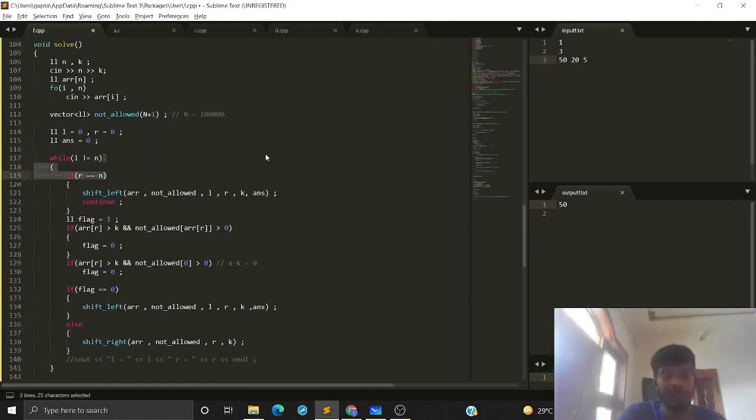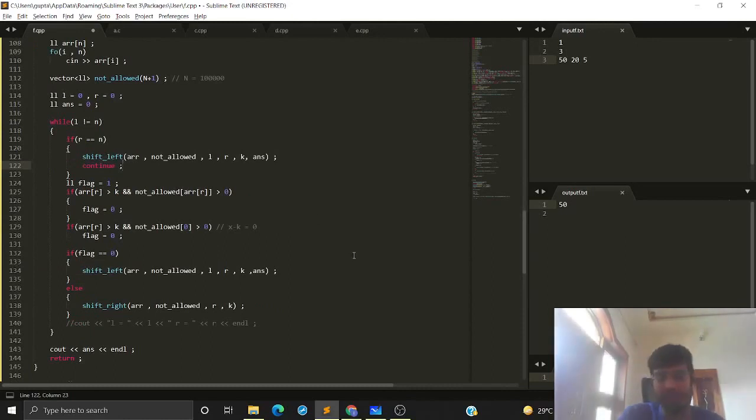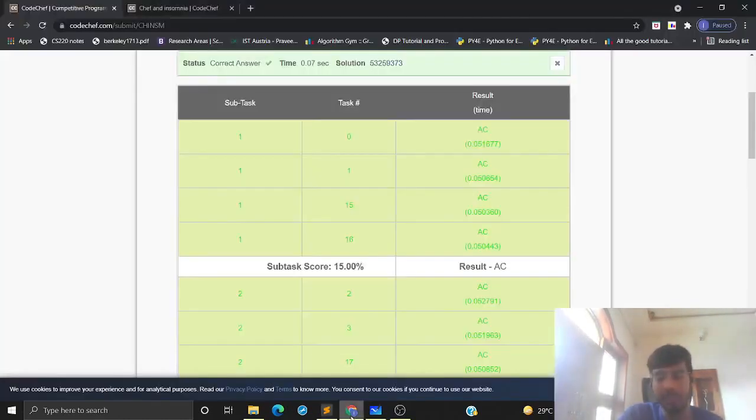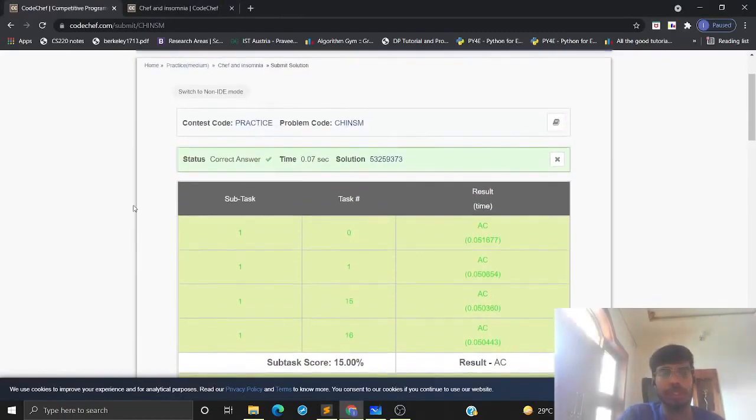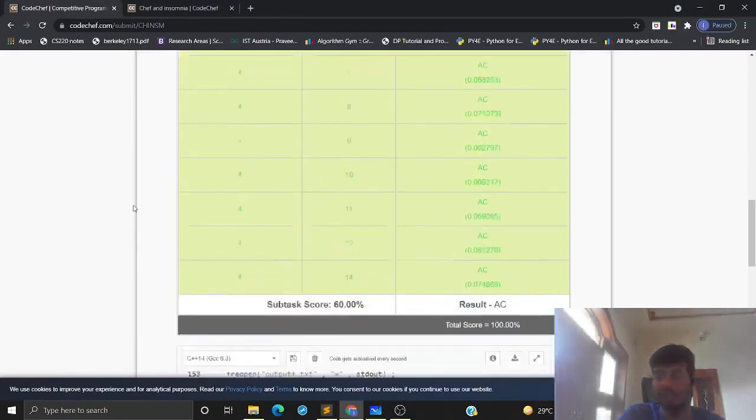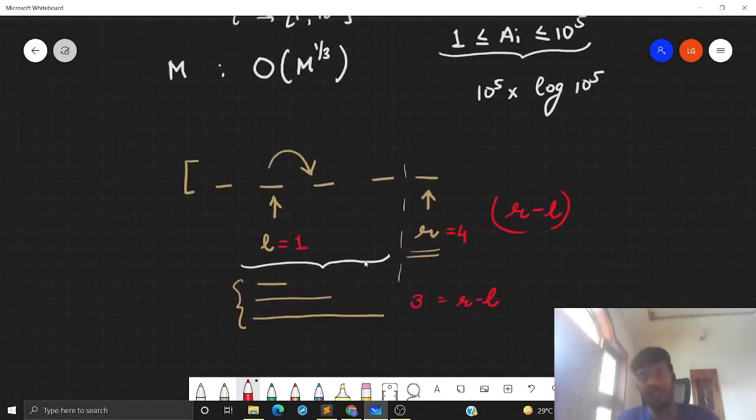Another thing which is specific to this problem is that we are handling the corner case of 0 in a special manner. We are saying that if this not allowed of 0 is greater than 0, that means there is a value such that x minus k is 0, then I cannot increase my right pointer. I cannot introduce a new value. So this is a sort of separate corner condition that we are having in this code. So these were the things to take care of in this problem. Now let's go back to the submission page. Okay, so we have got the results of the submission and we have got an answer correct. So that was the editorial for the problem.